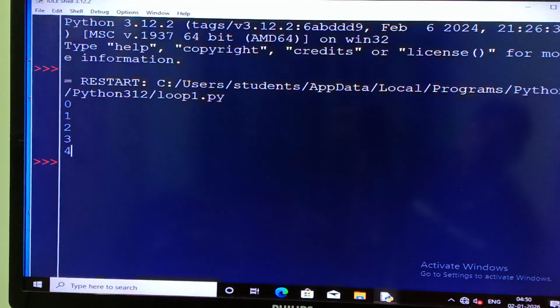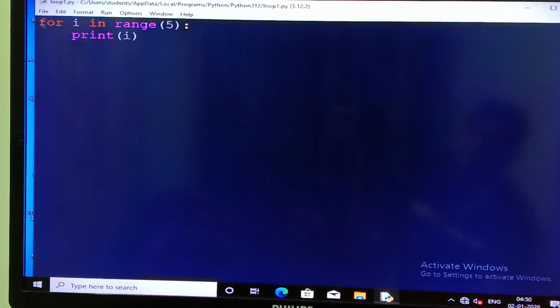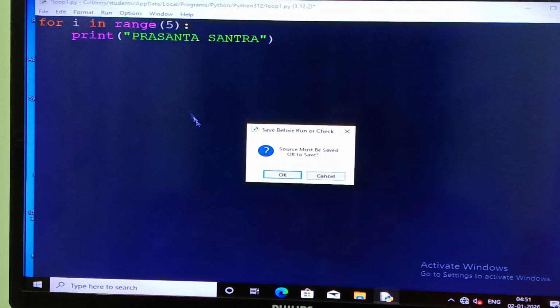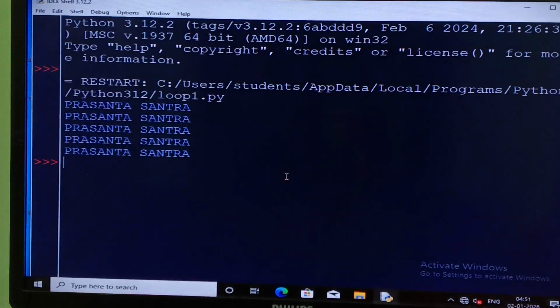Once again I'm showing the code on the computer. You see that this is the loop. Suppose if I write something in place of I, suppose my name, Prasanto Santra, and if I go for printing, right click, run option, and okay, check how it's printing.